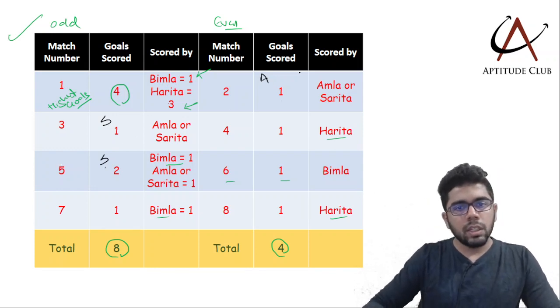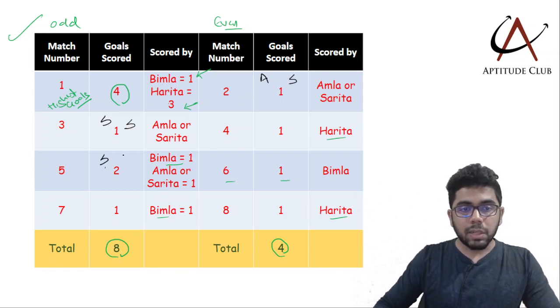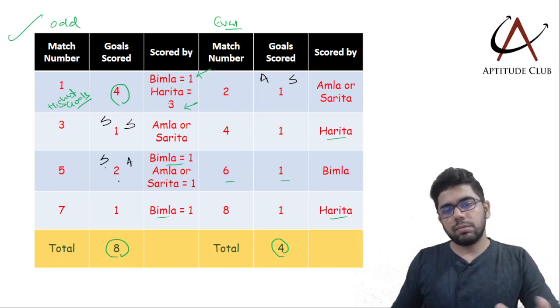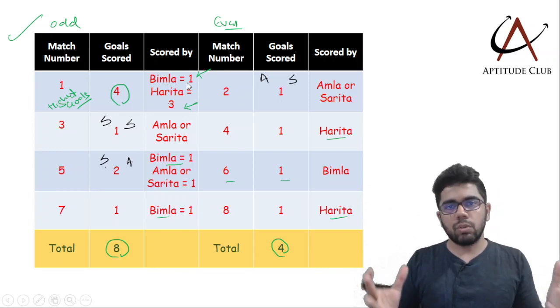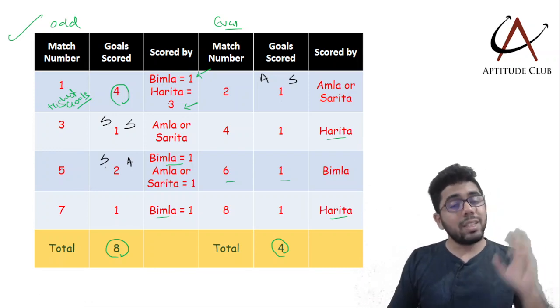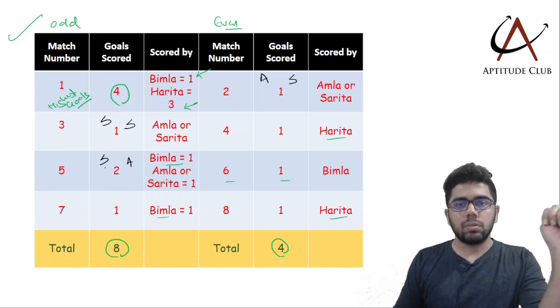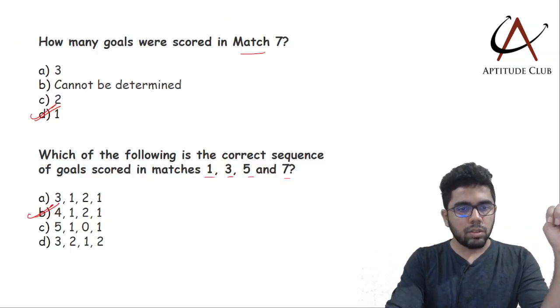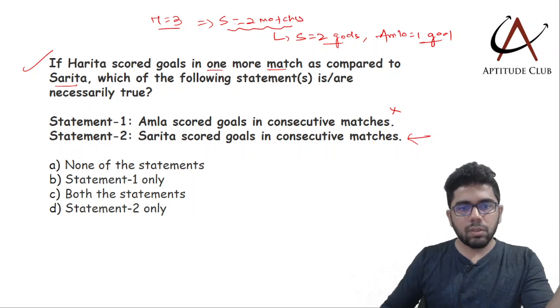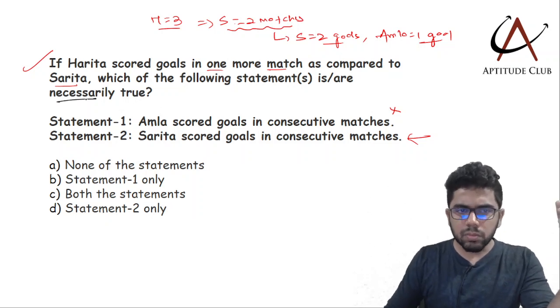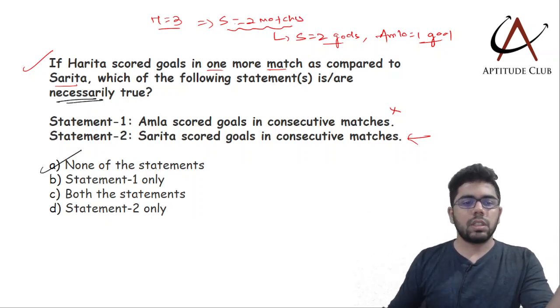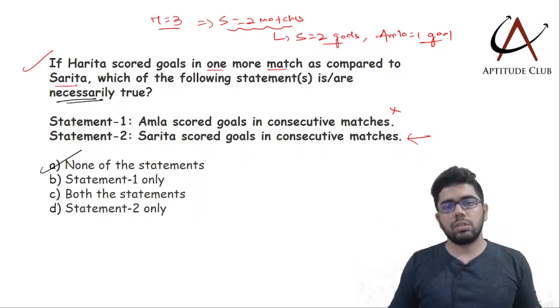It could also be that Sarita is scoring in match 2, then Sarita is scoring in match 3 and then Amla is scoring in match 5. In this case Sarita could have scored in consecutive matches, but it cannot be necessarily true. It can be true but not necessarily true. So by that logic, how many of the following statements are necessarily true? None of the statements are necessarily true.